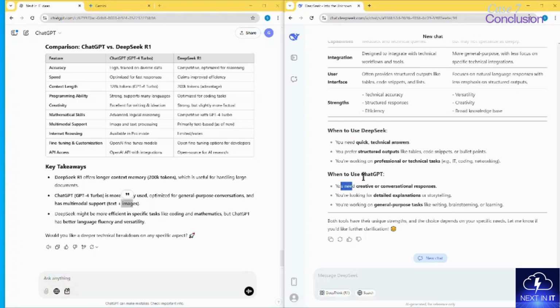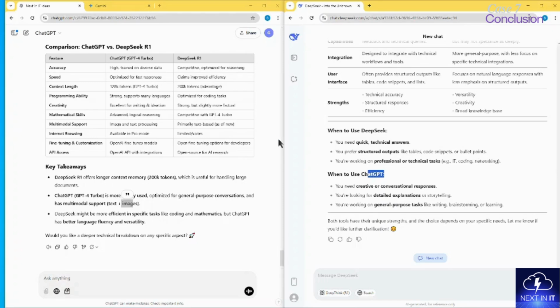Then when we look into when to use ChatGPT, what DeepSeek says, this is very interesting. It says, hey, use it when you want creative and conversational responses, some sort of storytelling, detailed explanation, which is true. We have seen in our test cases that ChatGPT gives a longer explanation. So I really like that both of them have given very positive and very honest opinions about each other. Why should I conclude anything about them? These tools themselves tell about their competitor with a very honest reply. So both tools are good.